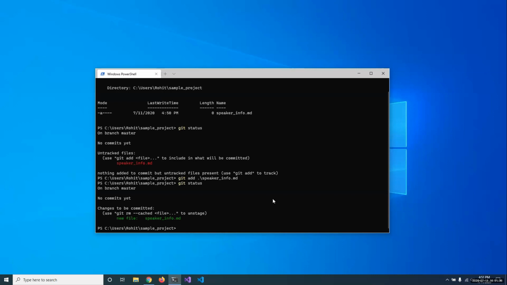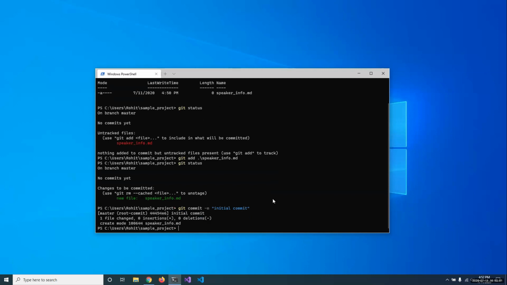Now we'll use yet another command, git commit, to commit all the changes permanently to our git history, the history of the repository. It takes a flag -m, which gives the message that we want this commit to be linked with. For now, let us keep it simple: Initial commit.